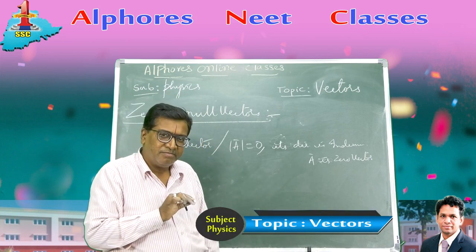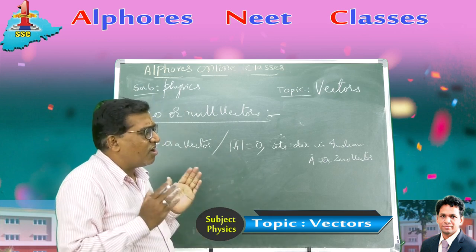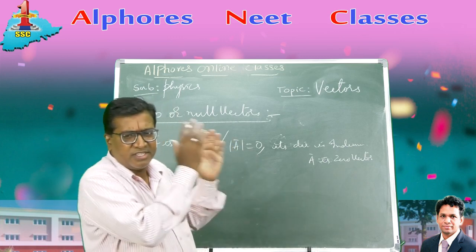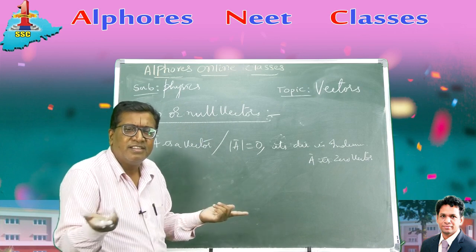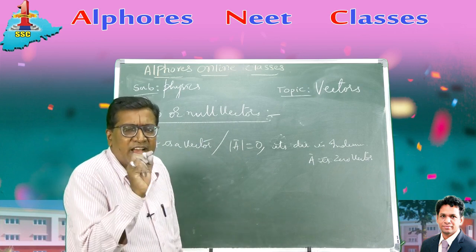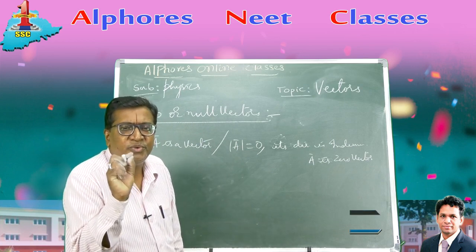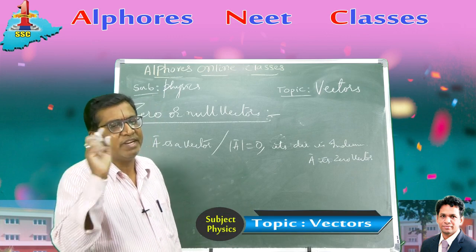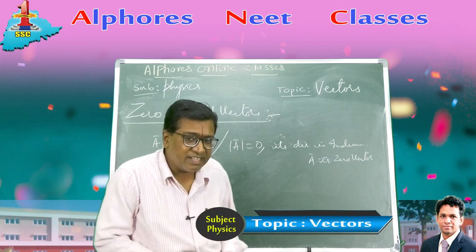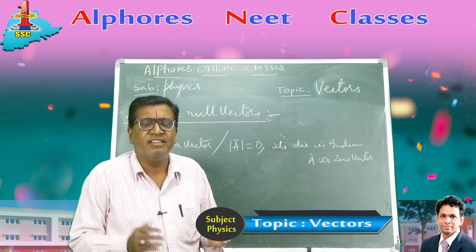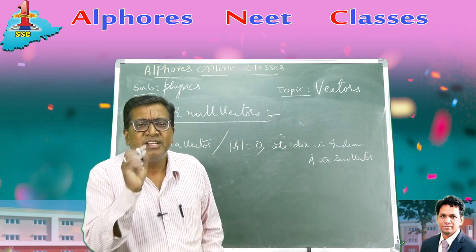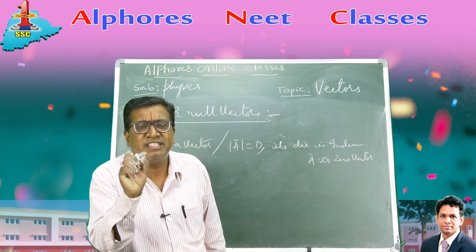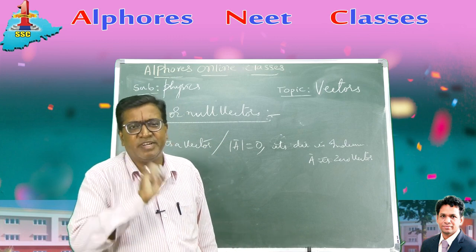It's a zero vector. Suppose you are moving in a car with constant velocity. Then what is the acceleration? 0. The acceleration of a body moving with uniform velocity is a zero vector. If a body is at rest, stationary, then the displacement vector is 0. The displacement of a body at rest is a zero vector.